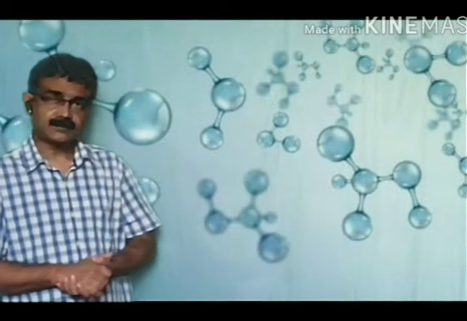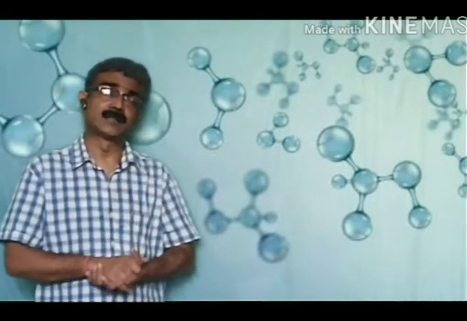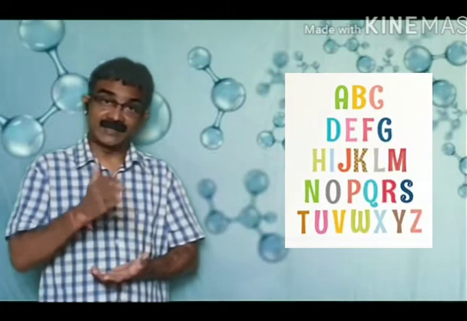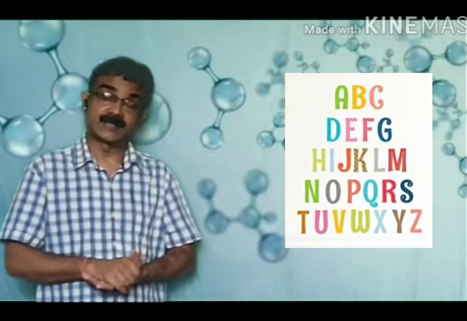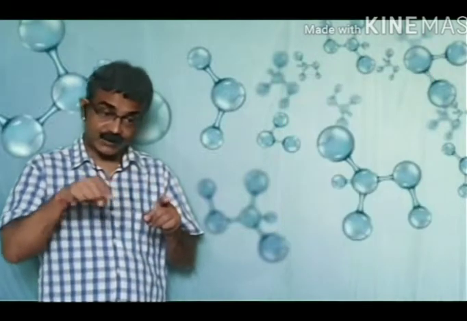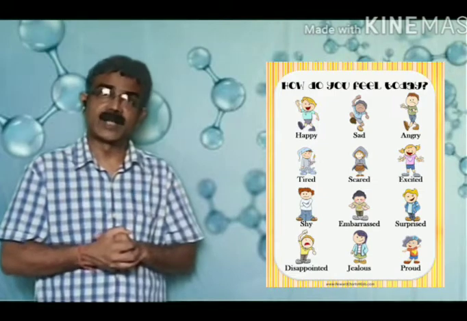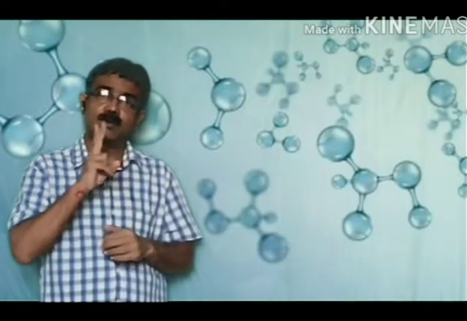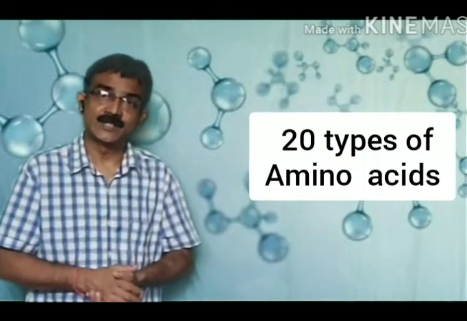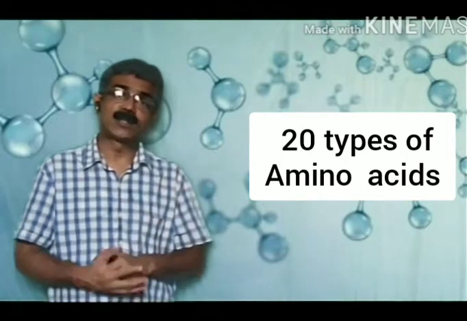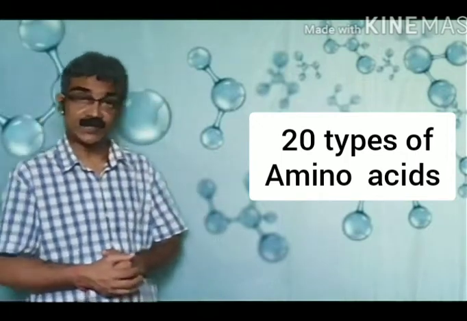Like in the English alphabet, there are 26 letters, and when these 26 letters combine in various patterns, they form a huge number of words. In the same way, there are 20 types of proteinaceous amino acids.